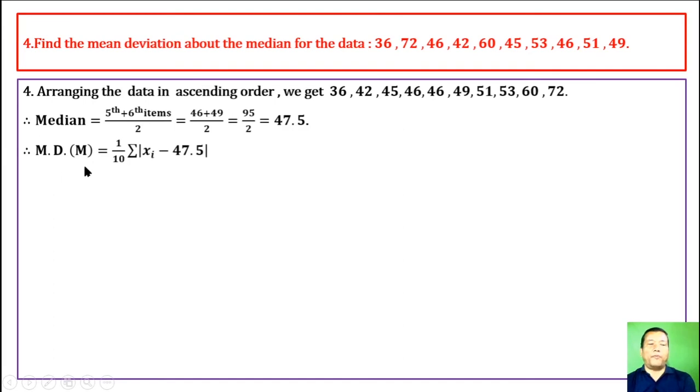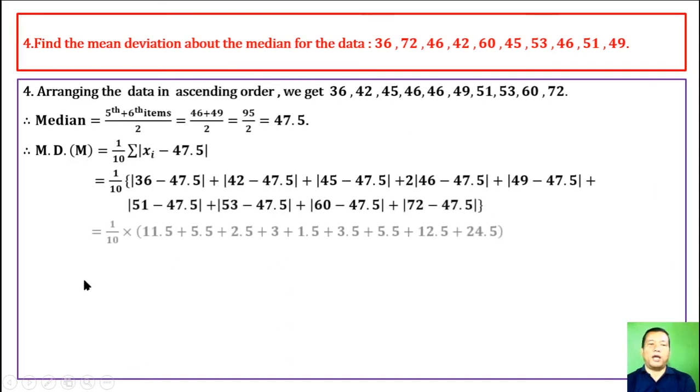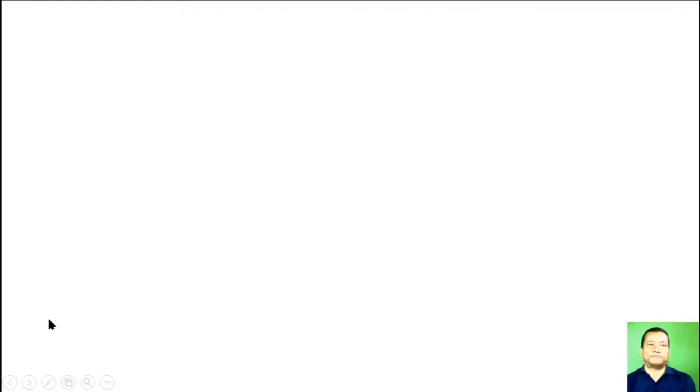Therefore, the mean deviation from median is denoted by M.D.(M), which is 1 by 10 summation of absolute value of xi minus M, whose value is 47.5. We get 36 minus 47.5, and the absolute value of 42 minus 47.5. Similarly, the others are done, and we evaluate and get these numbers. Summing up, we get 1 by 10 into 70, which is 7, the required mean deviation from median.